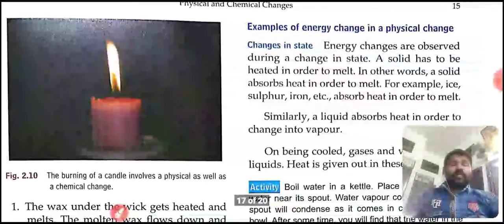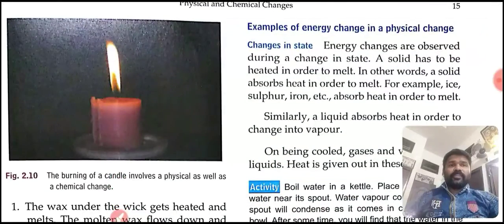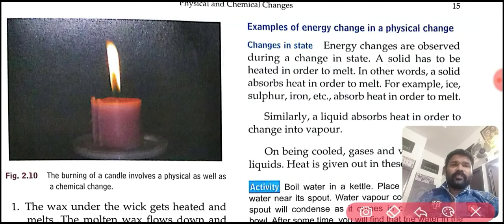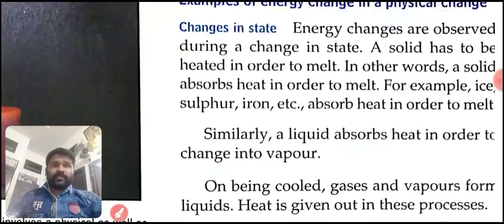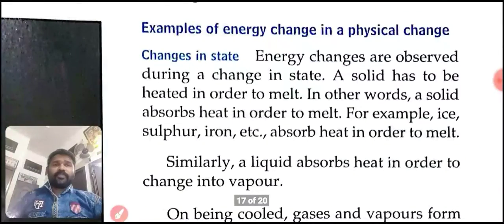Now, some examples of energy change in a physical change we are going to discuss. First of all, change in state. Energy changes are observed during a change in state.